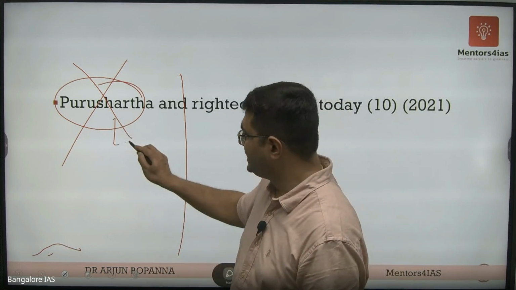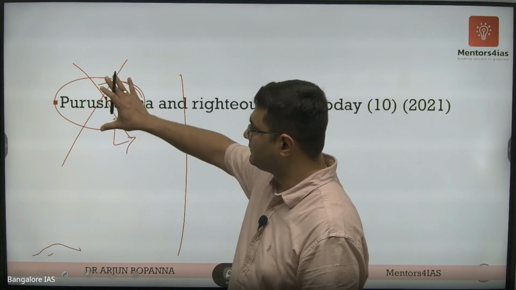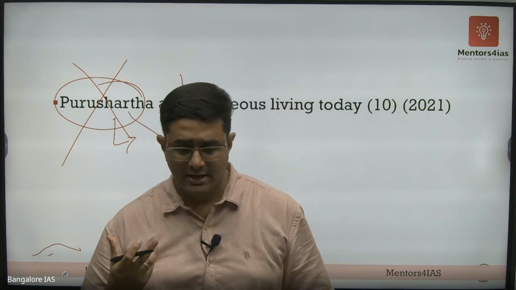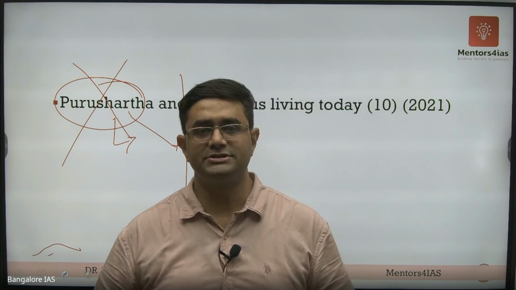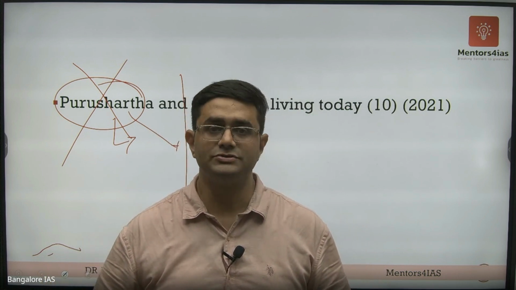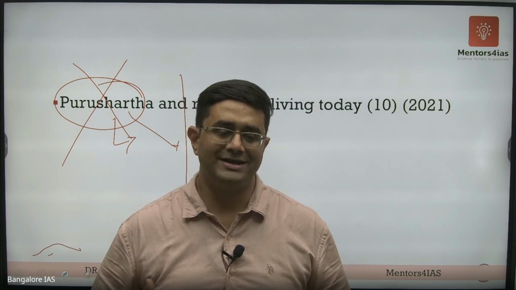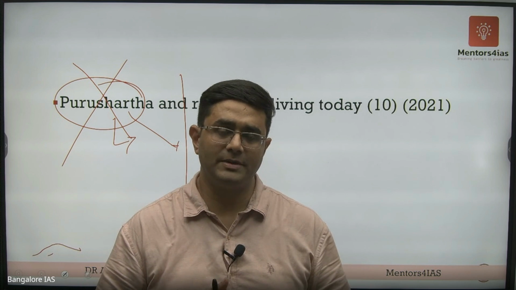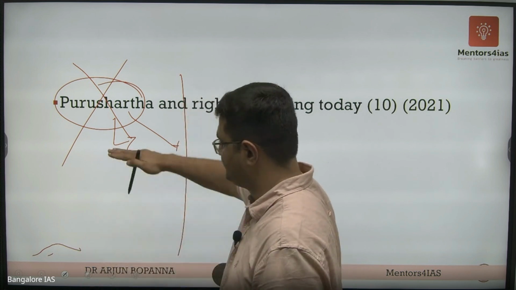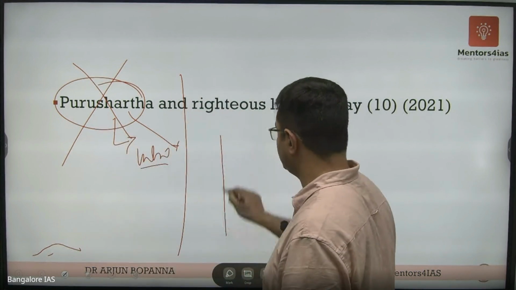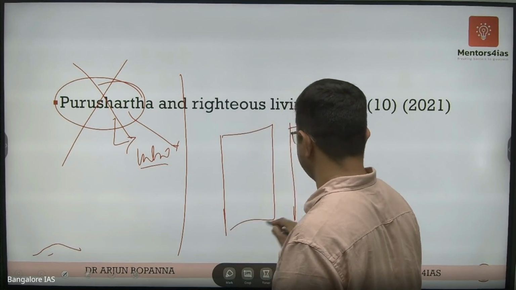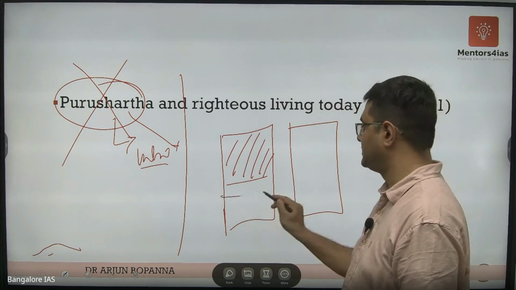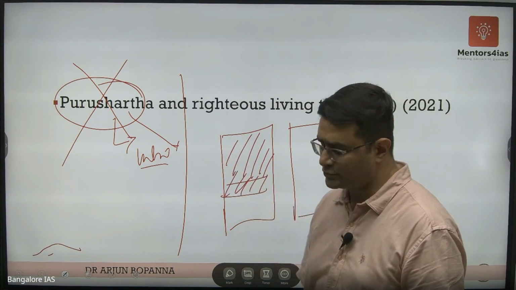So here, briefly, just a few lines on the introduction of what is Purushartha. Now, why Purushartha as a value system, as a social system in the Indian social way of life, was introduced or was there: in order to ensure that there is order in society. It provides a code of conduct for individuals, the members of society, and all of that. You write that in your introduction. Okay, so if you see, this is your page, two pages. Up to half to three-quarters of the page, you can write about Purushartha from a traditional point of view.